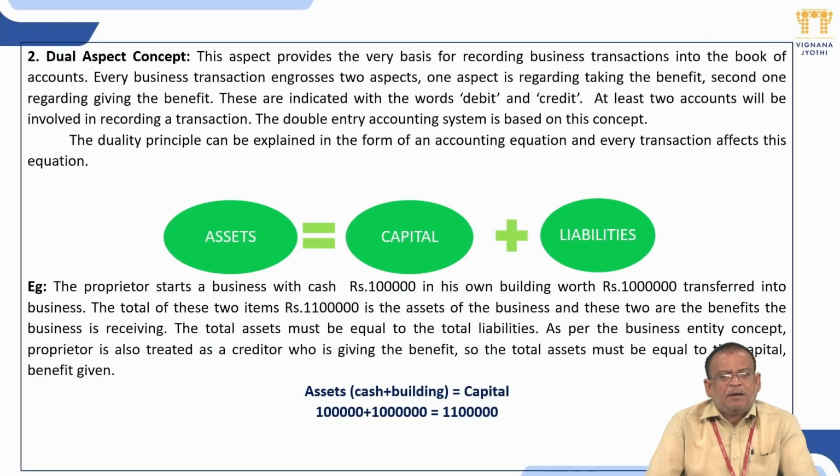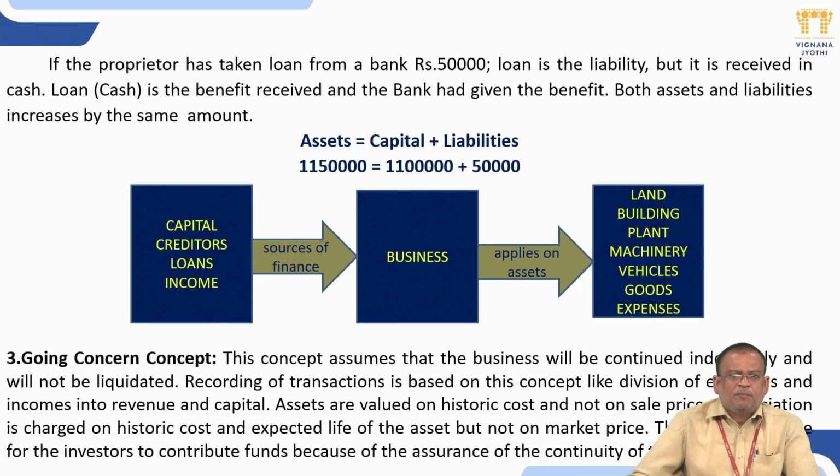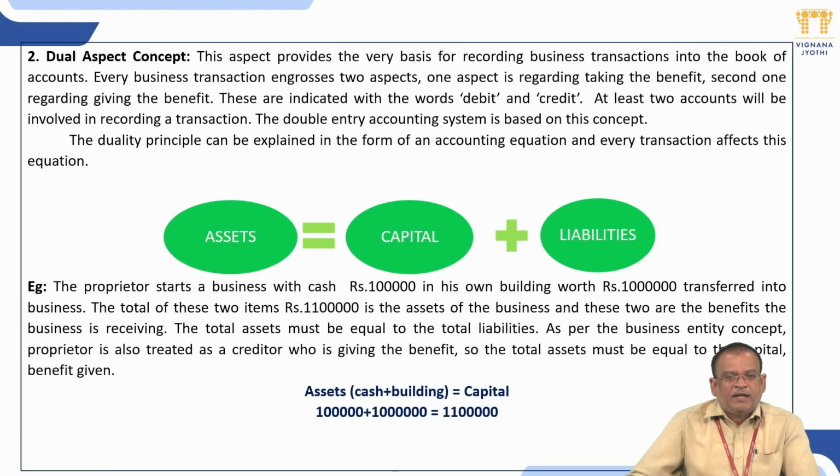So assets equal capital plus liabilities. Take an example. Suppose you took a loan of 1 lakh rupees from a person or from the bank. The loan is a liability. But whenever you receive the loan in the form of cash, that is a benefit, and that comes under assets. Like that, whatever the assets are, they are equal to the capital and liabilities. Whatever amount is introduced as capital and whatever amount you borrow from outsiders as liabilities must be equal to the total assets. So this comes under the dual aspect concept.